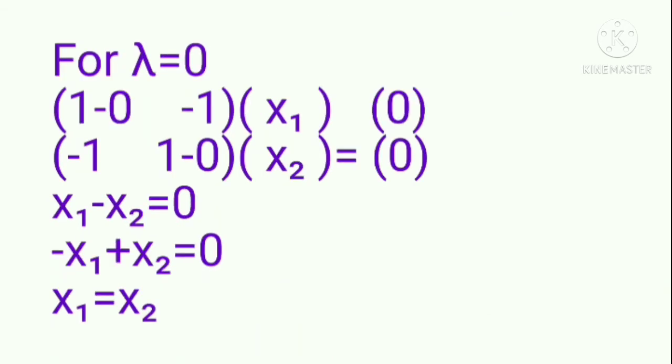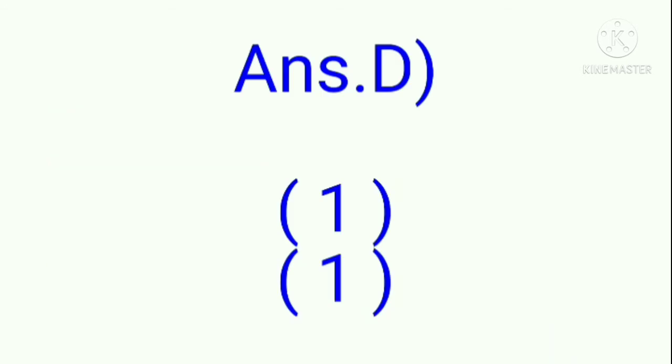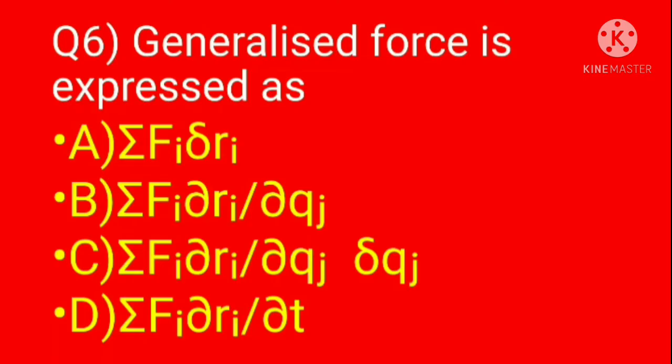Put the value of lambda equal to 0, the equation will become x1 minus x2 equal to 0. Therefore, x1 is equal to x2. For lambda equal to 2, the equation will become minus x1 minus x2 equal to 0. Then x1 is equal to minus x2. From this explanation, lambda equal to 0 is the correct answer. Hence, the option D 1, 1 is the correct answer.